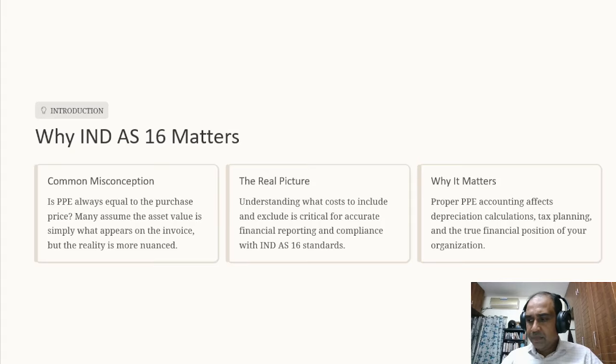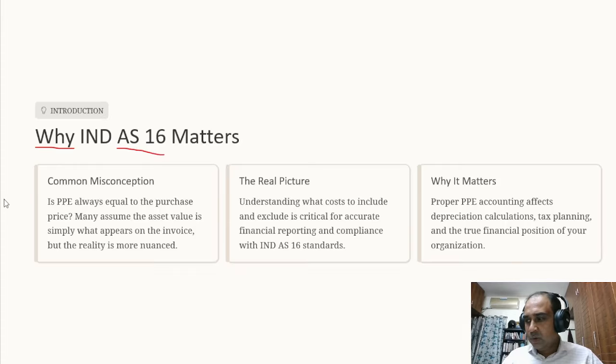Before getting into an accounting standard, it's very important to understand the why behind the accounting standard. Now, there is an accounting standard framed by ICAI and various other accounting bodies on property, plant, and equipment. Why IND AS 16? Why is there a standard on property, plant, and equipment?